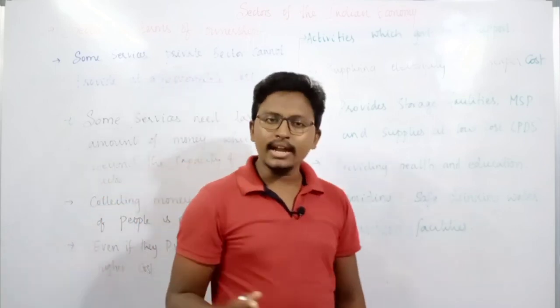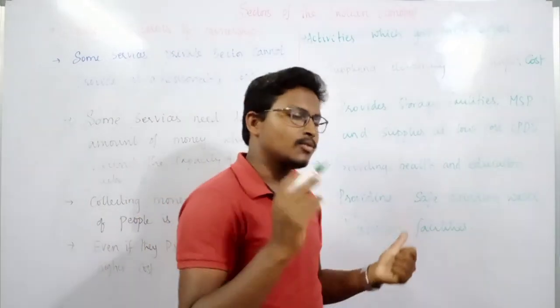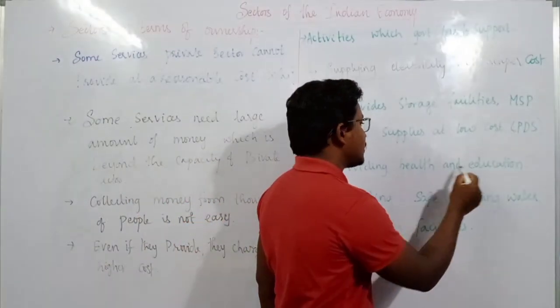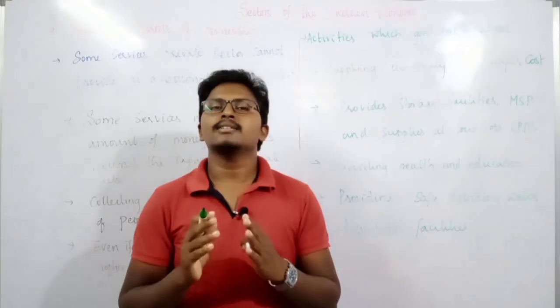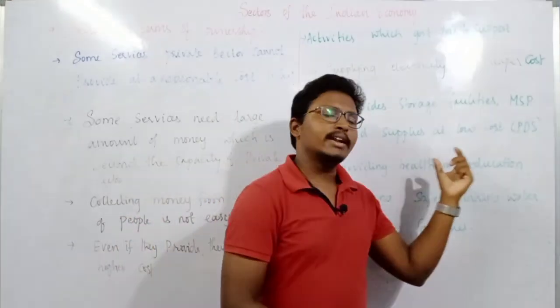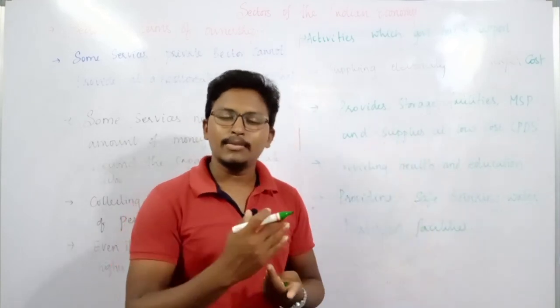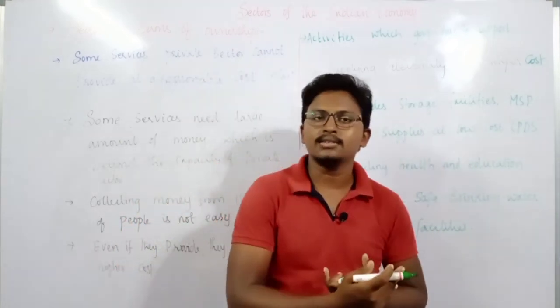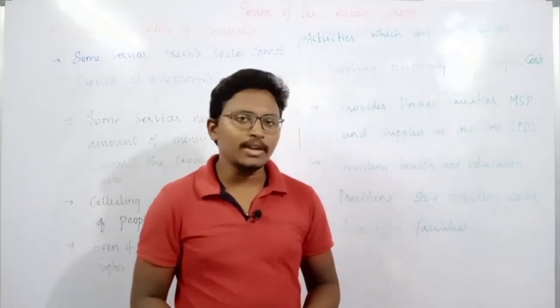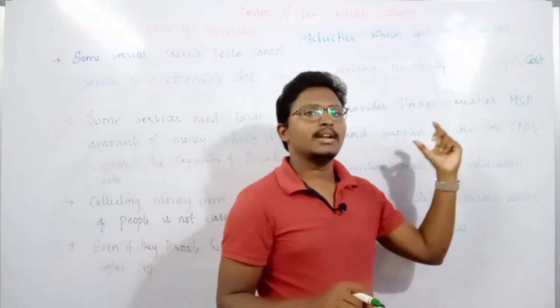And not only that, the government has some responsibility in providing some facilities. What are those? Providing health facilities and education facilities. It is a high responsibility of the government to provide quality education and, at the same time, very good quality health facilities, maybe constructing government hospitals, colleges, institutions, whatever it may be. It is the responsibility of the government to provide all these education and health services.